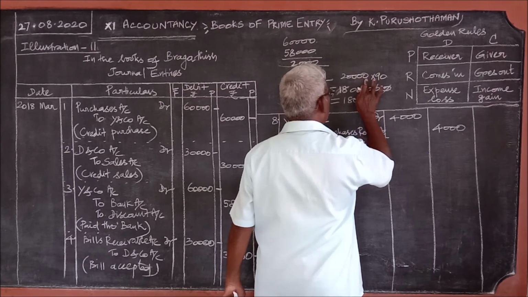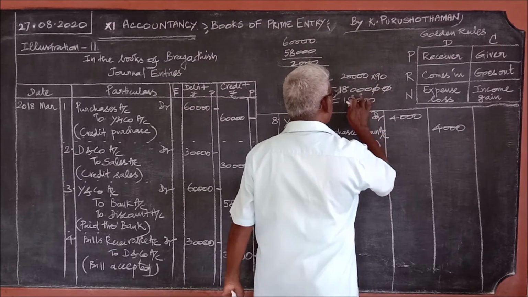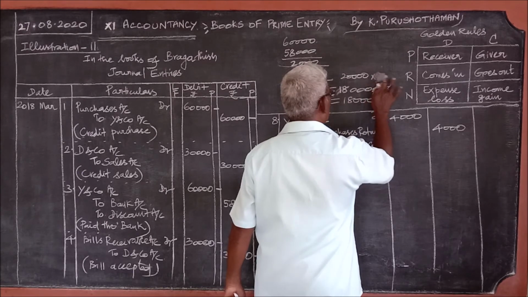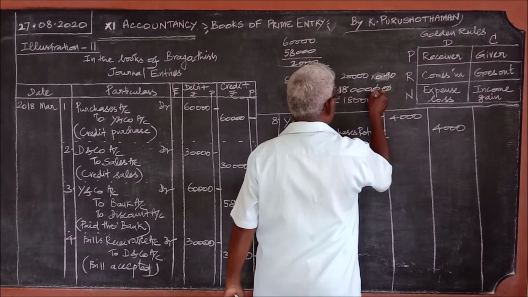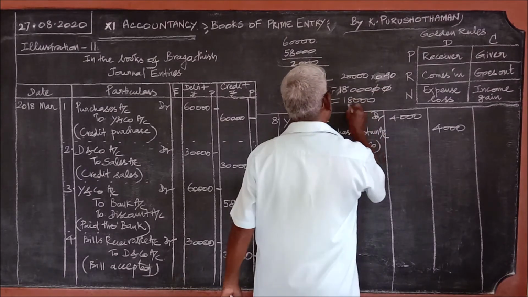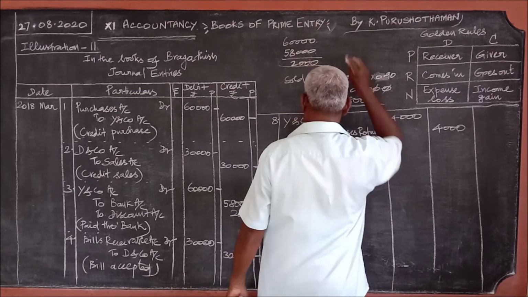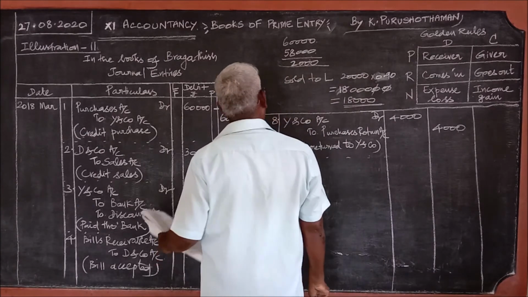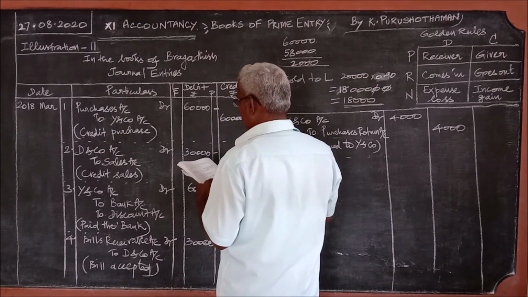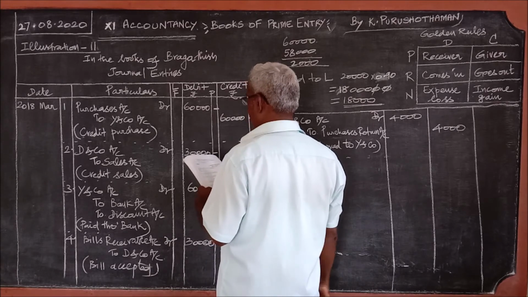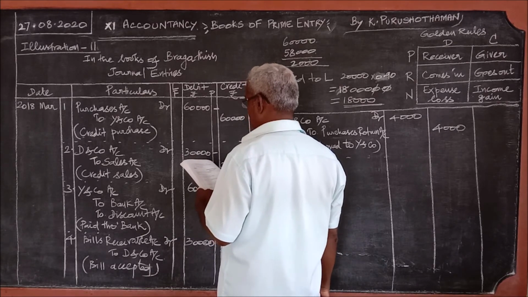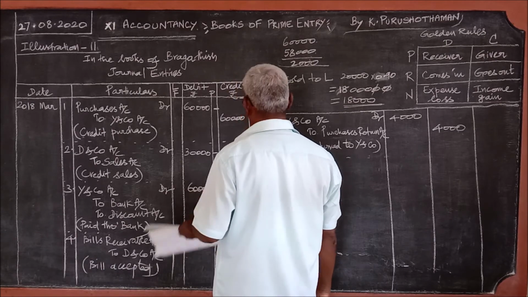So for 20,000, he will pay 18,000 only. After 2 digits, put the point, you will get 18,000. Right now, who is paying? L became insolvent and he pays only 90 paise per rupee, it is given.